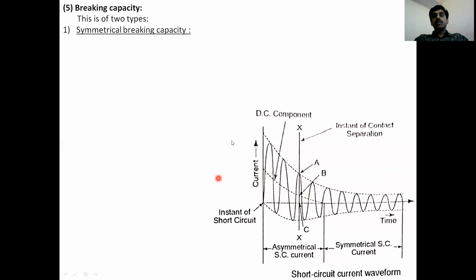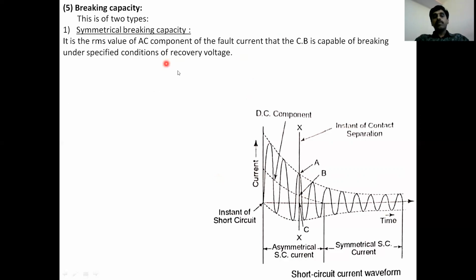So there are two types of breaking capacities. One is symmetrical breaking capacity. The symmetrical breaking capacity is the RMS value of the AC component of the fault current that the circuit breaker is capable of breaking under specified conditions of recovery voltage.